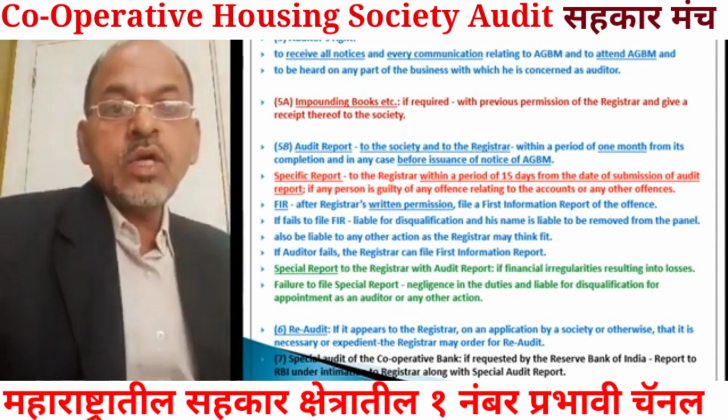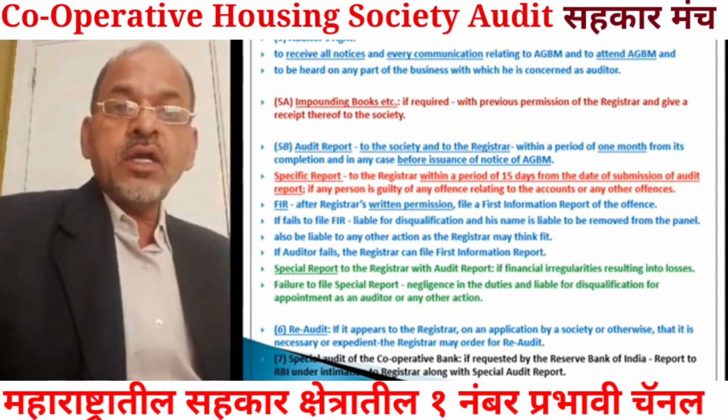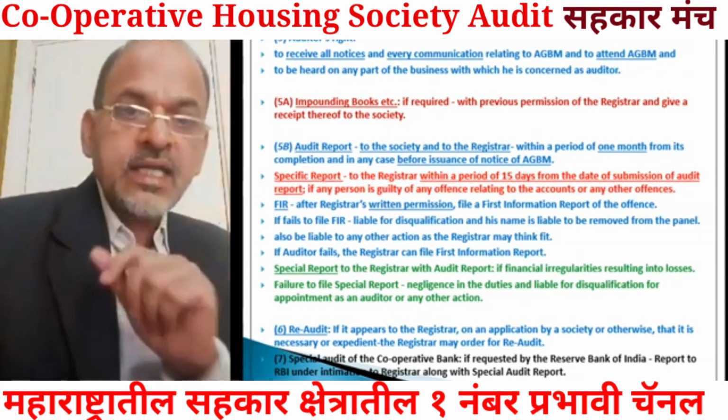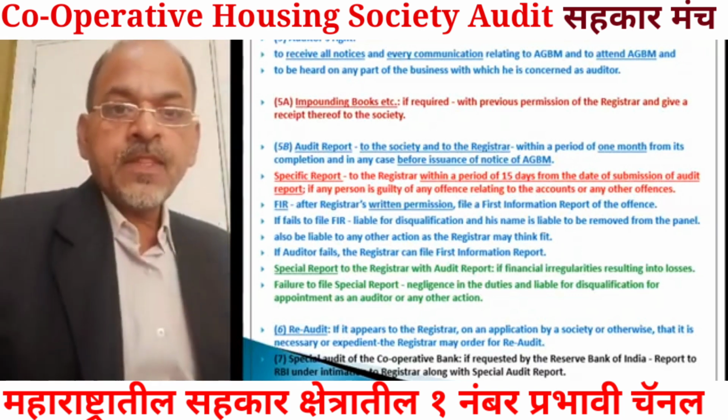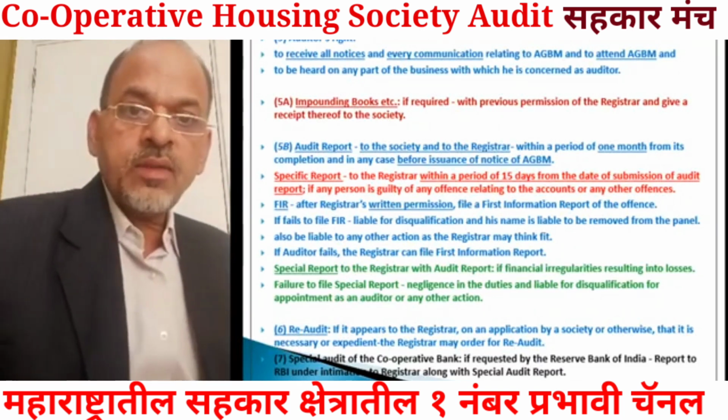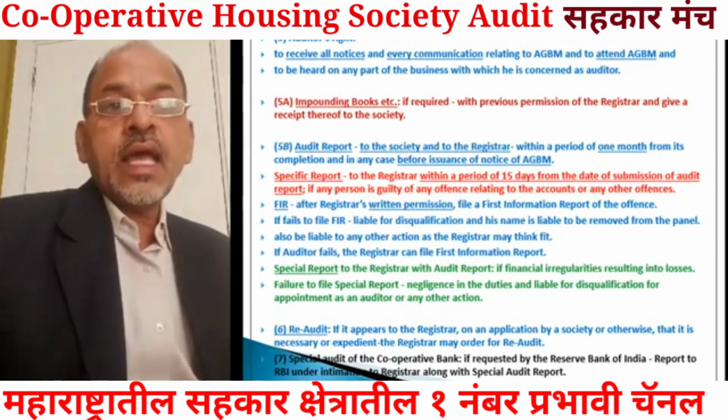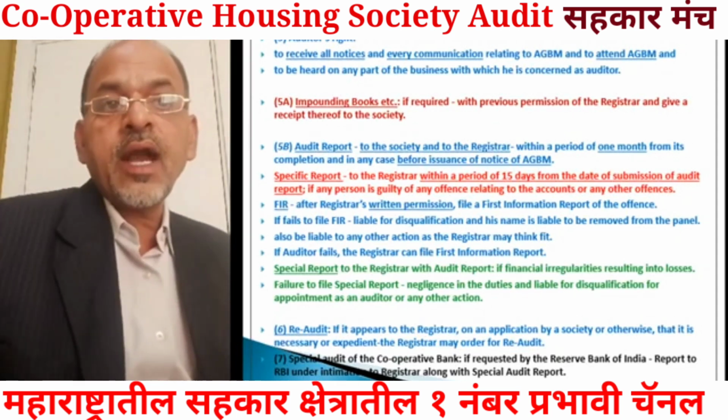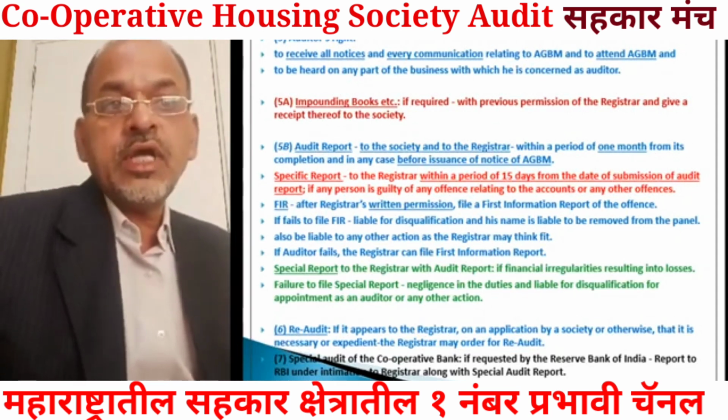The auditor also has the right to attend the annual general body meeting. This means the auditor can attend the annual general body meeting and can be heard on any part of the business with which he is concerned as auditor.